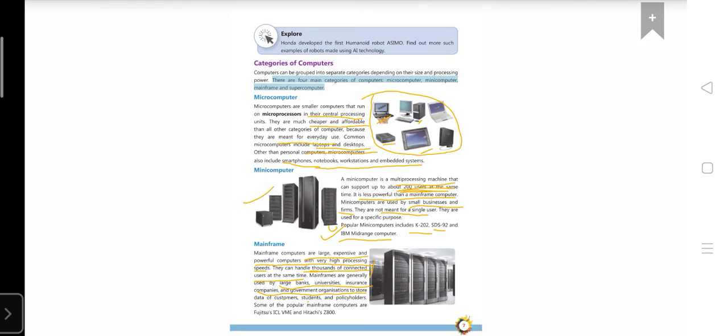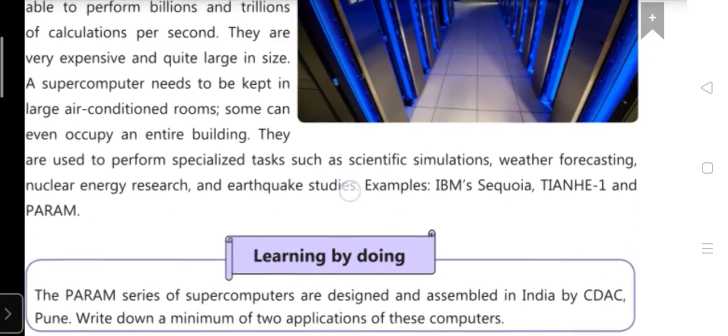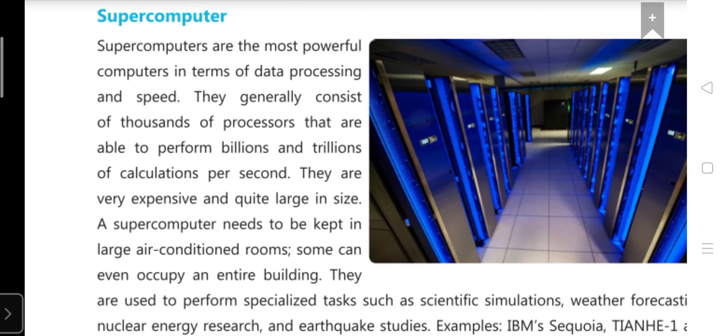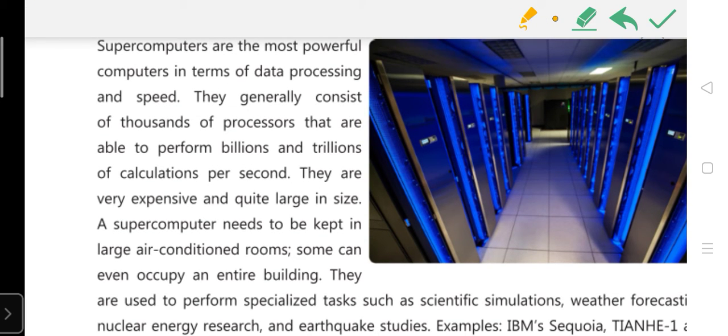Now, the fourth and last category of computer, that is the most expensive and the largest in size. Maybe you can include the first generation of computer in this one, but they have many more inventions compared to the first generation. So you can see in the image that they are very large in size. Sometimes when supercomputers are developed, the size of the computer is as per the building, पूरे building की size का भी हो सकता है supercomputer.